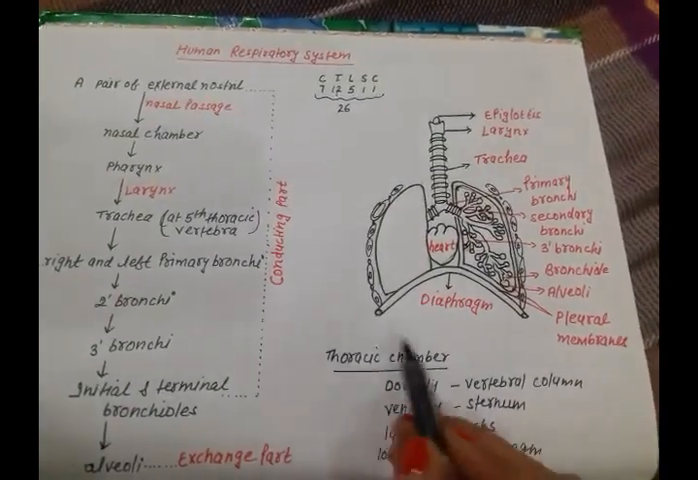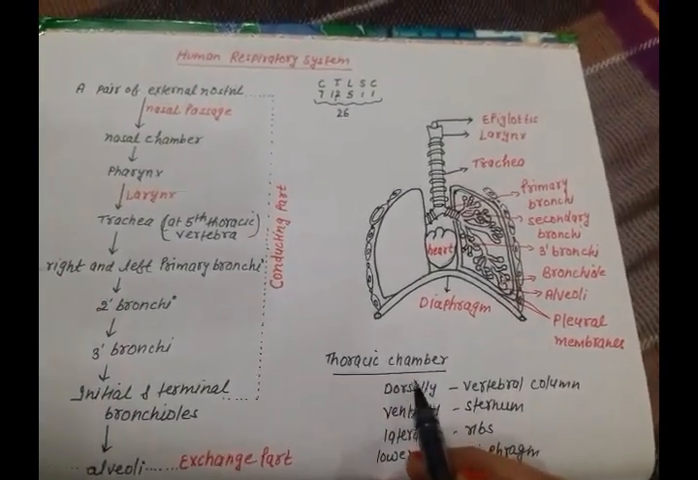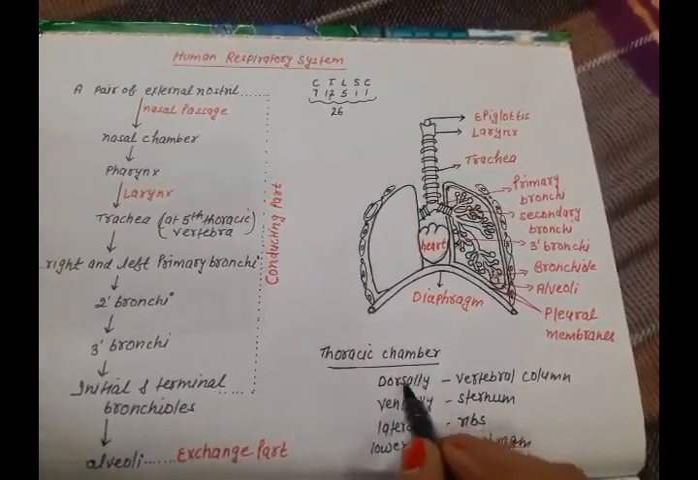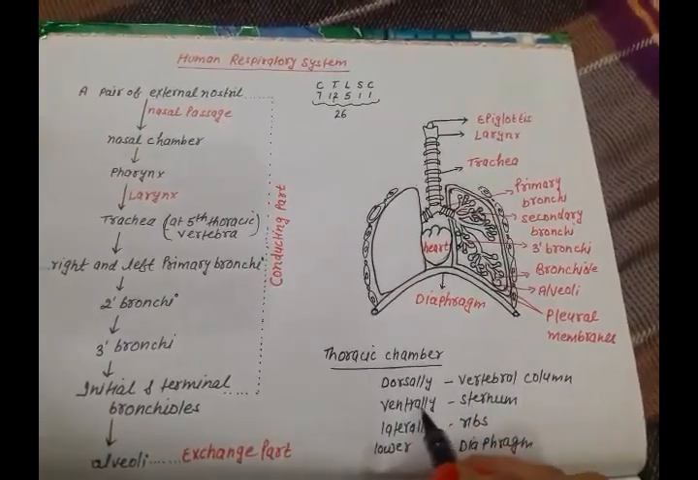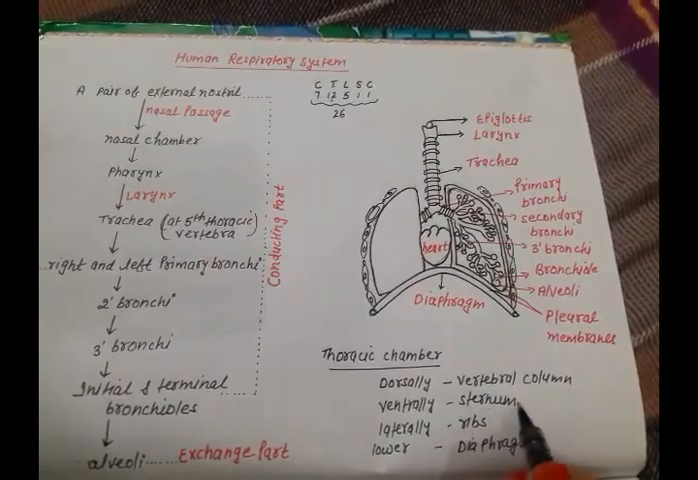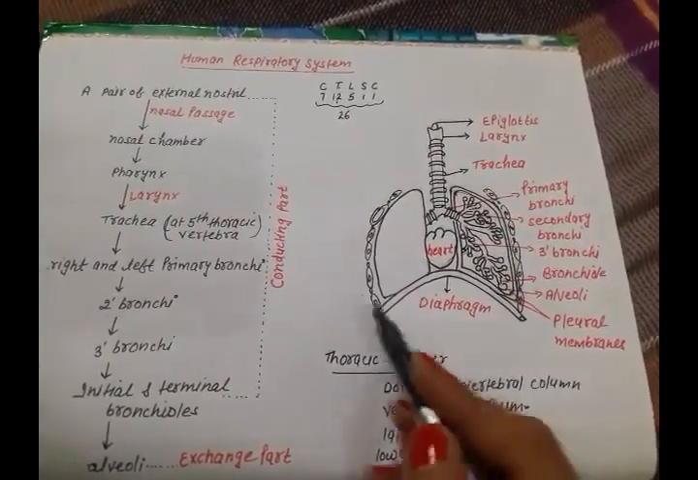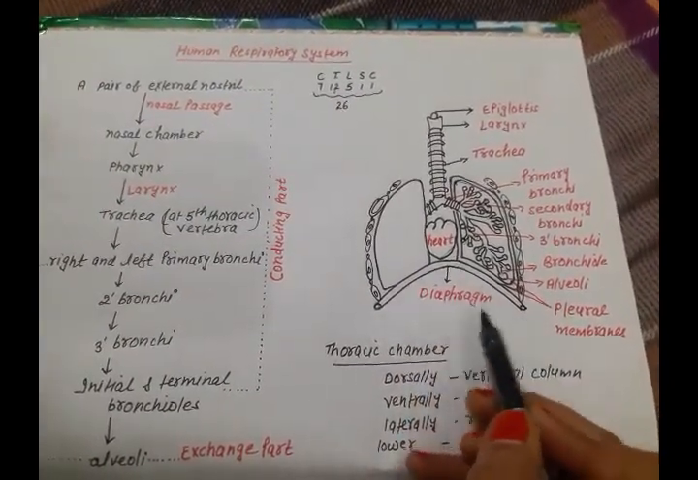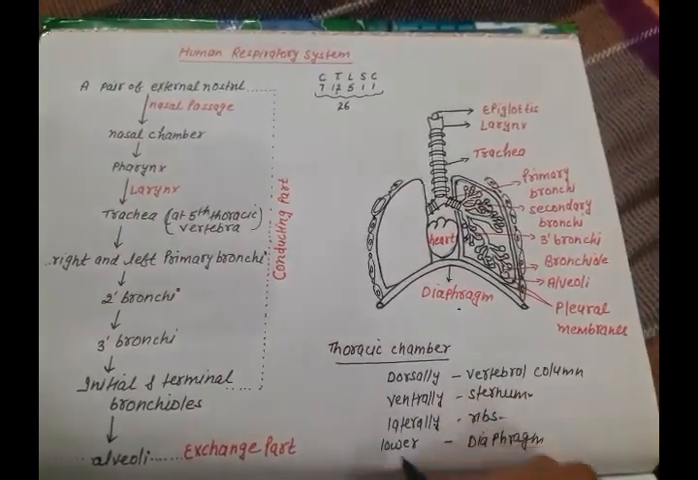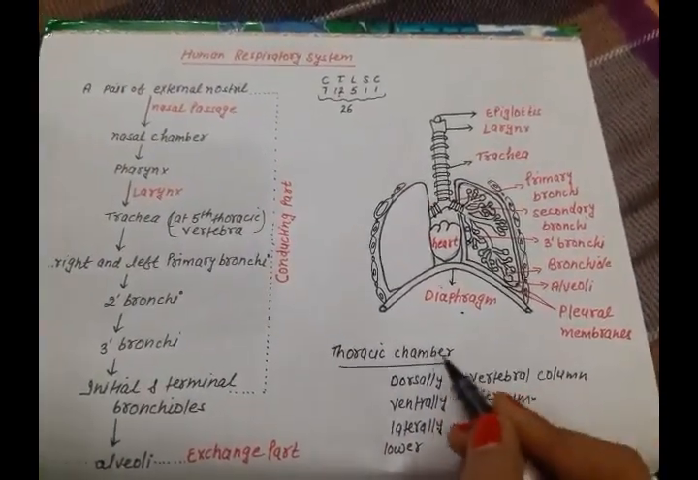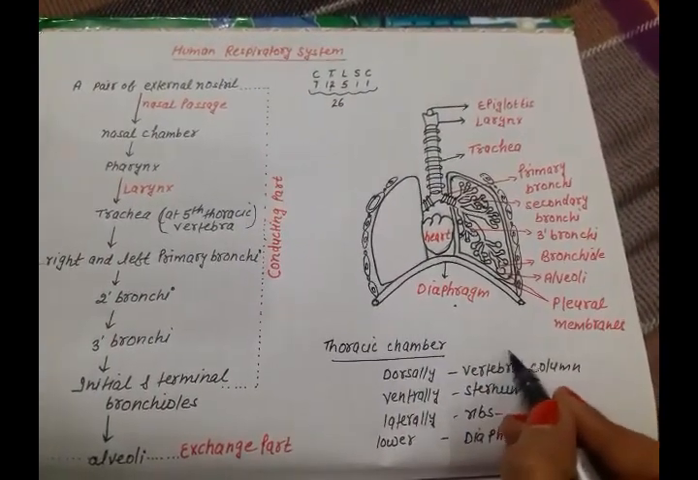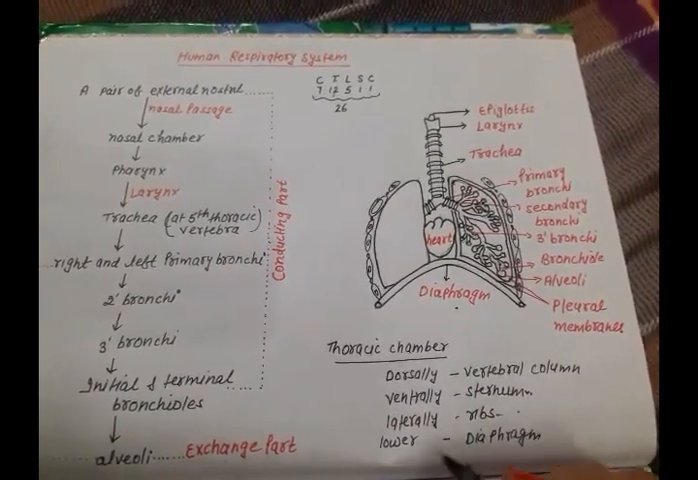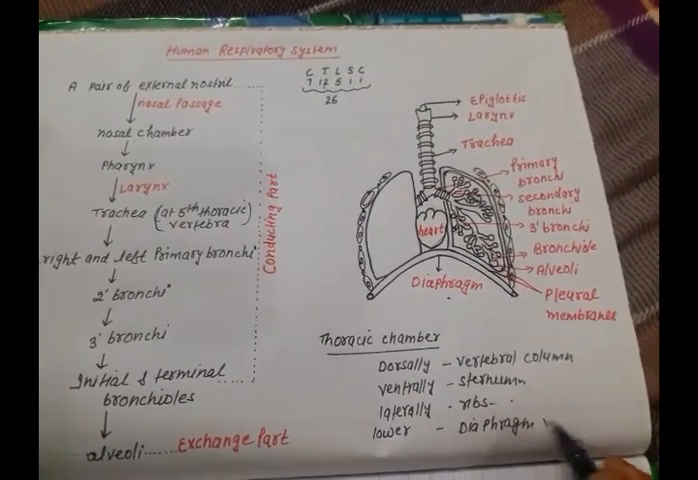And if we talk about the structure of the thoracic chamber, it is formed dorsally by the vertebral column. Means from the back side, what is there? Vertebral column. Ventrally, means from the front, what is there? Sternum. Laterally, meaning on the sides, what is present? Ribs. And on the lower side by the diaphragm. This is the structure of the thoracic chamber: it is formed dorsally by the vertebral column, ventrally by the sternum, laterally by the ribs, and on the lower side is the diaphragm.